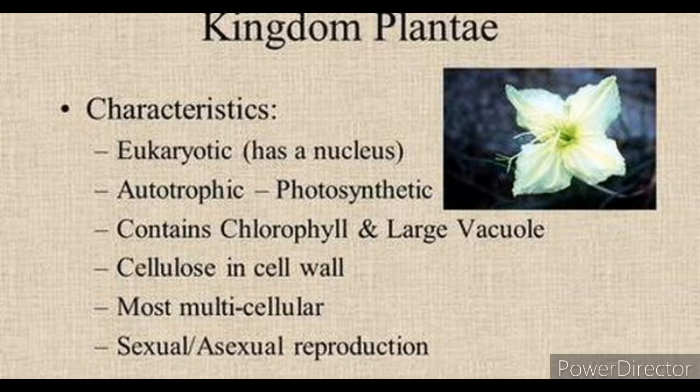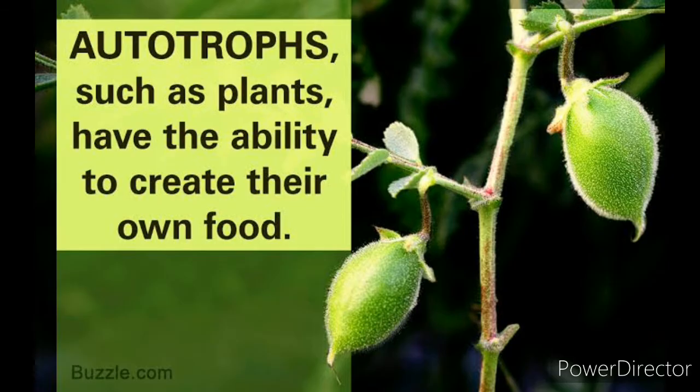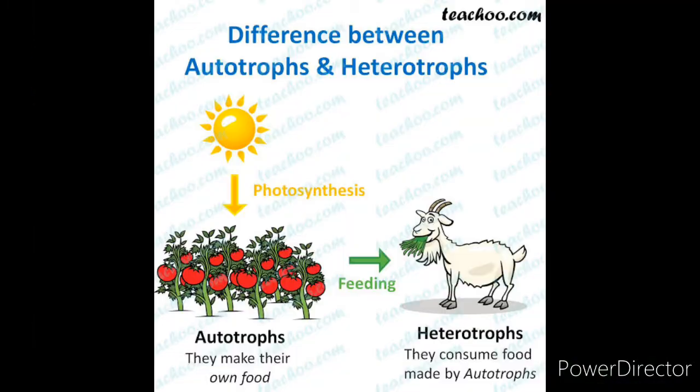The fourth kingdom is the kingdom Plantae, which includes multicellular eukaryotes with a cell wall, and the cell wall is composed of cellulose. Chlorophyll is present to carry out photosynthesis for the preparation of food, hence plants are referred to as autotrophs. The fifth kingdom is the kingdom Animalia, which includes all multicellular organisms with a heterotrophic mode of nutrition, that means they depend on plants and other animals for food. They also possess a nervous system with sense organs and, unlike plants, can move from one place to another.